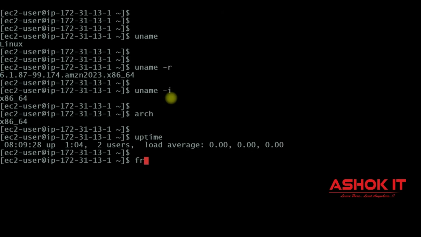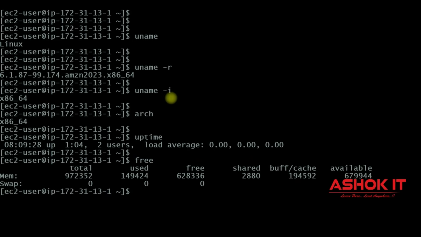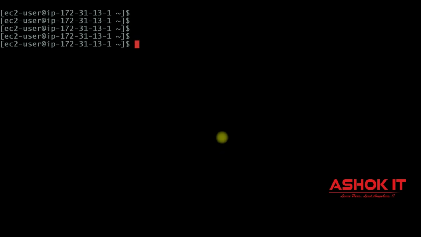And if you execute free command, it will print the memory level details: how much memory is available, how much memory we have used, how much memory is free. This information we can get by using this free command. And if you execute this clear command, it is going to clear the terminal. So these are the very basic commands that we can practice in the Linux machine.